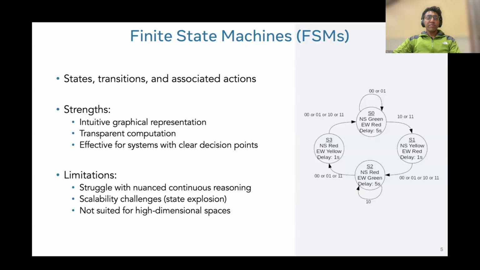So first are finite state machines. In this, we have state transitions and their associated actions, and they are very intuitive for a user to understand because they have this graphical representation. Here on the right, you can see one such representation, which is, I know, a bit complex, but it can be easily converted to a more natural language form while retaining the form of this graph. But they struggle with nuanced continuous reasoning, and also if they are at a grounded object form, there are scalability challenges, because if my state space is large, these graphs can become very huge, so they are not suited for high-dimensional spaces.